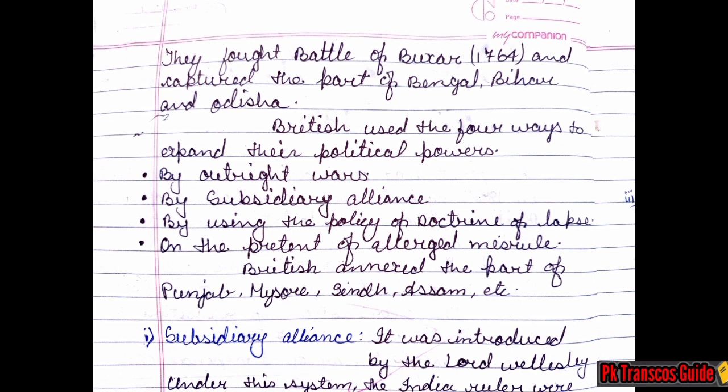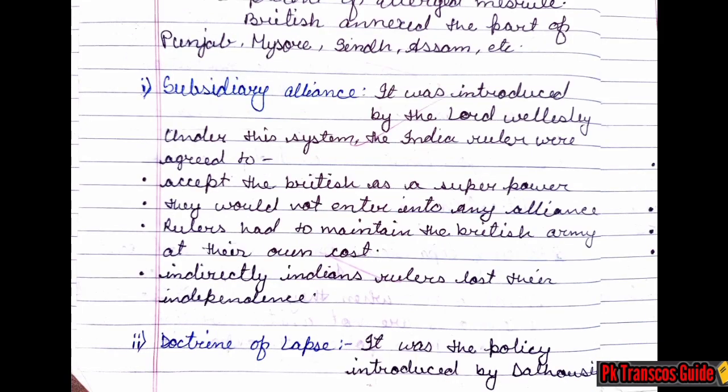Now the first subtopic, subsidiary alliance. It was introduced by Lord Wellesley. Under the system, the Indian rulers had to agree to accept the British as a superpower. They would not enter into any alliance. Rulers had to maintain the British army at their own cost. Indirectly, Indian rulers lost their independence.